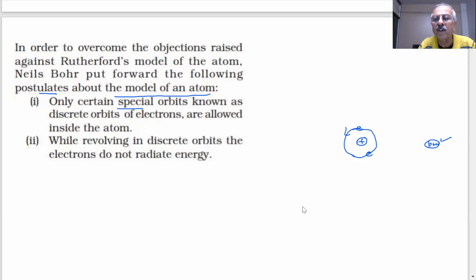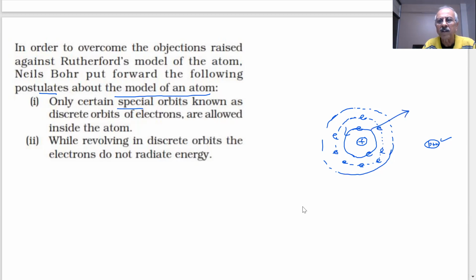Then there are more orbits, not this one. So students, there are many orbits. We will see. Depending on the element, each element has a different atom. You are saying each element has different atoms. So there could be more electrons, 1, 2, 3, 4, 5, 6, like this in the second orbit. So then there will be more orbits, students. Depending on the element, different elements have different number of electrons, right? Yes, sir. Like this, what we are saying, that there are orbits.